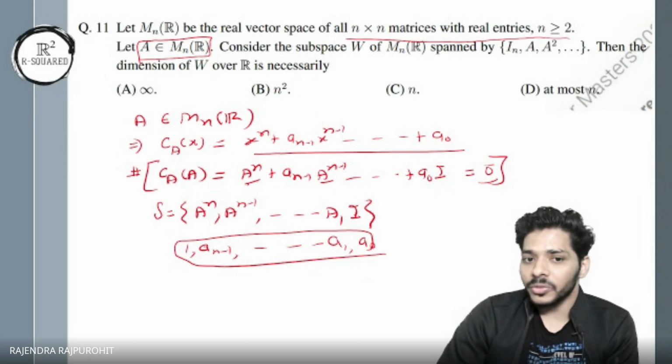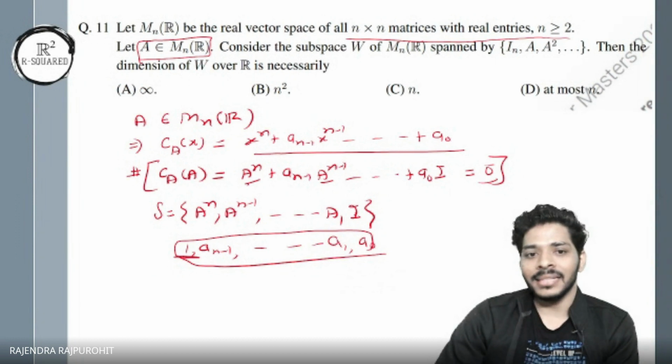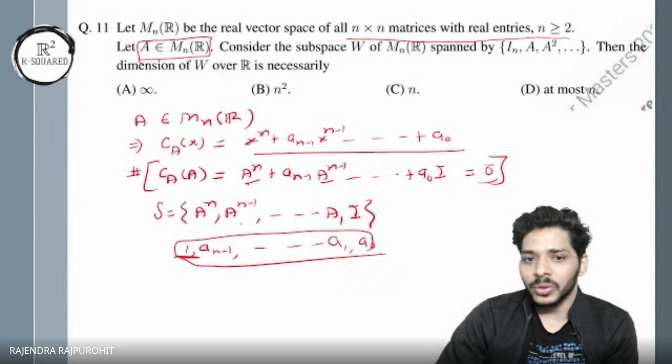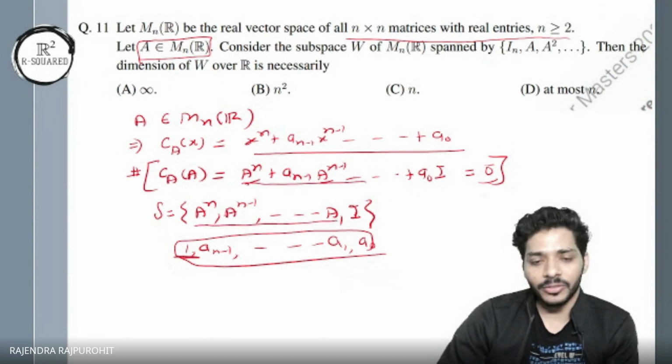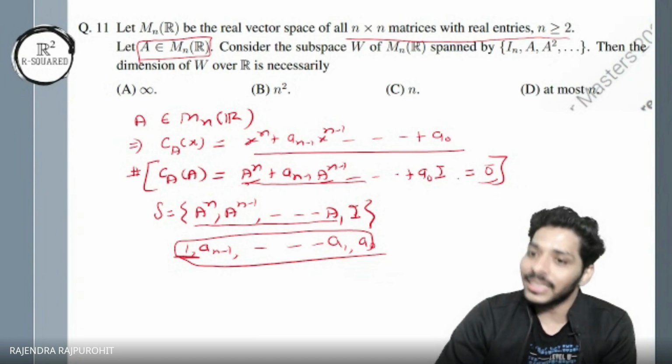And not all of these are 0 because 1 is non-zero. So if you use the definition of LI and LD, what can you say? That S is LD, because we have a non-trivial linear combination of the vectors from the set S, not all coefficients 0, that gives 0.